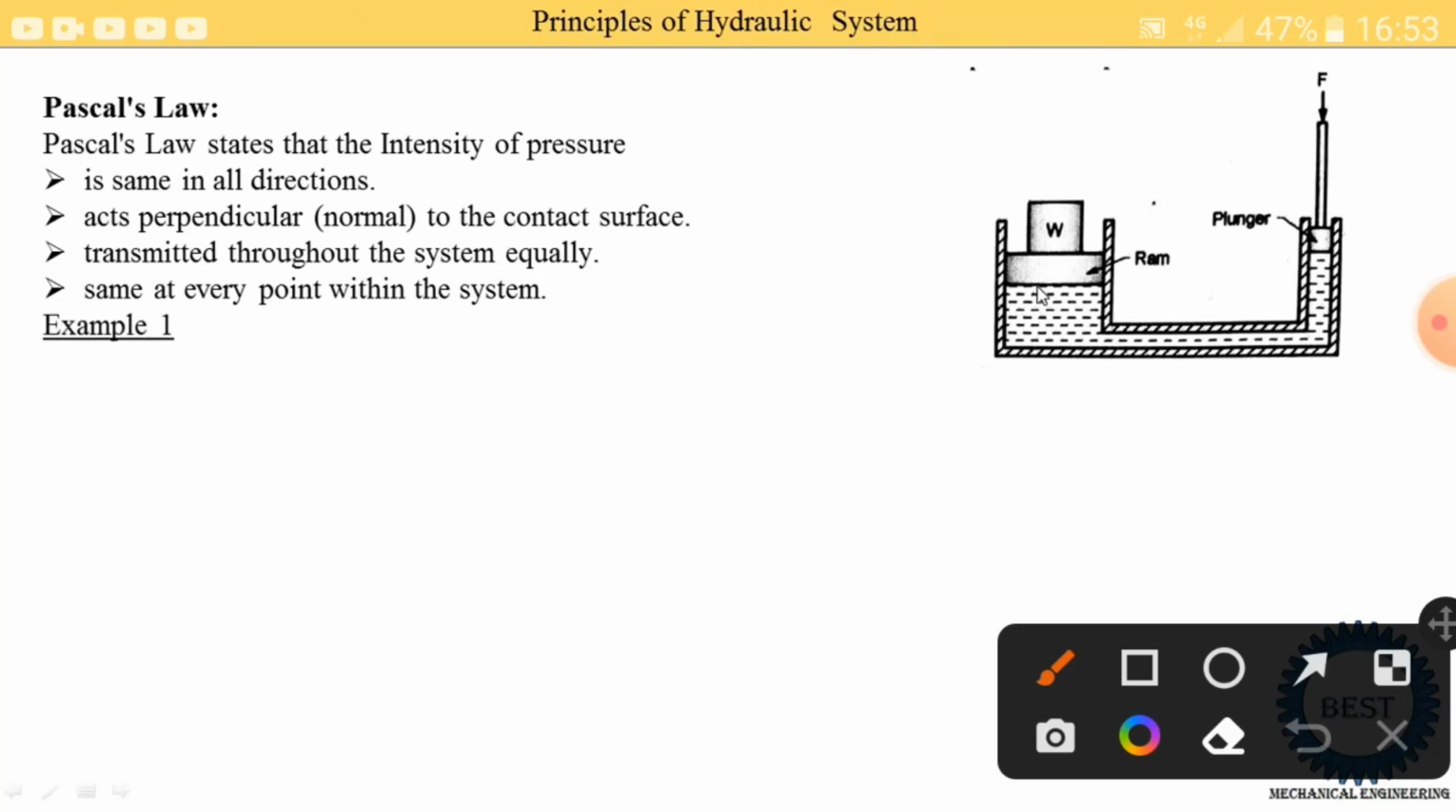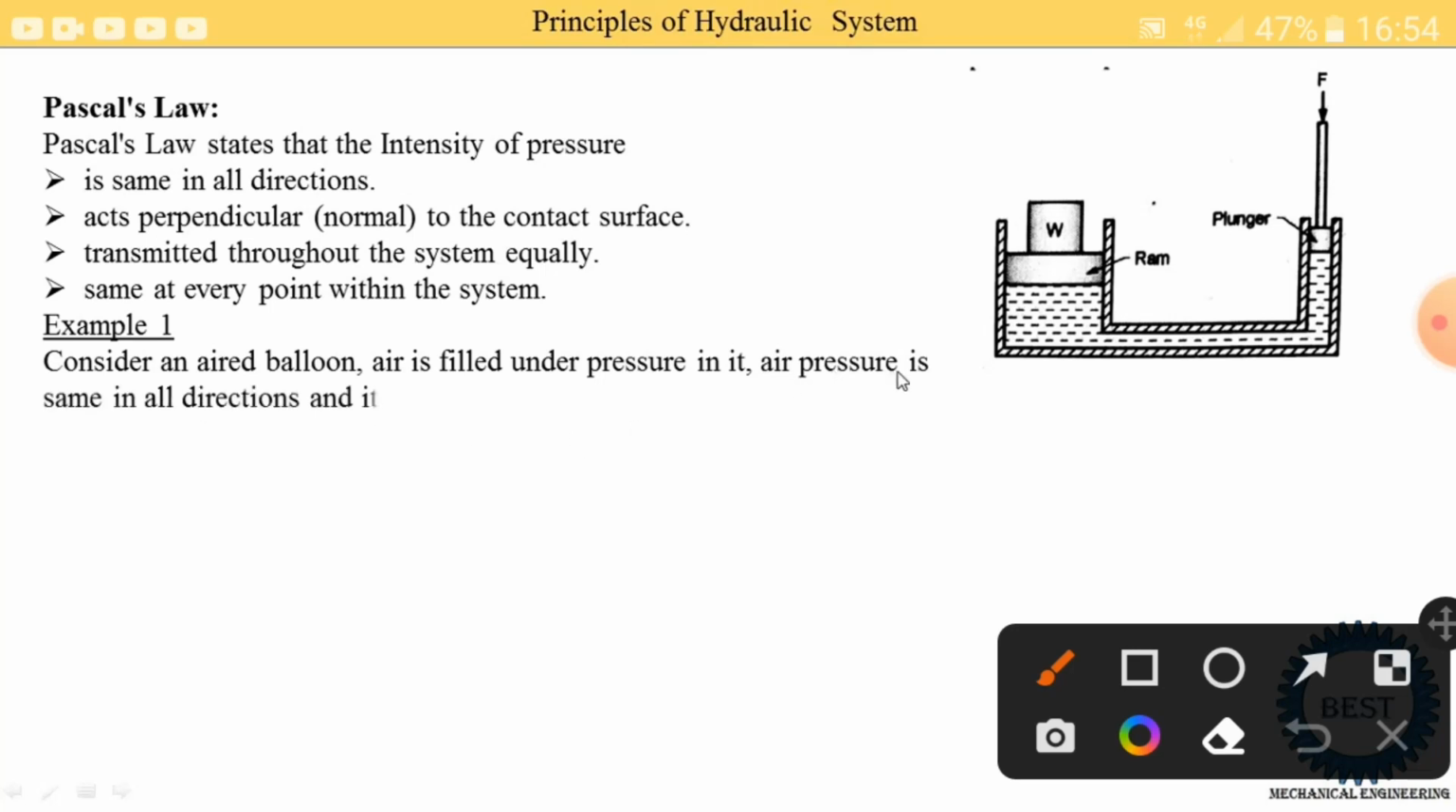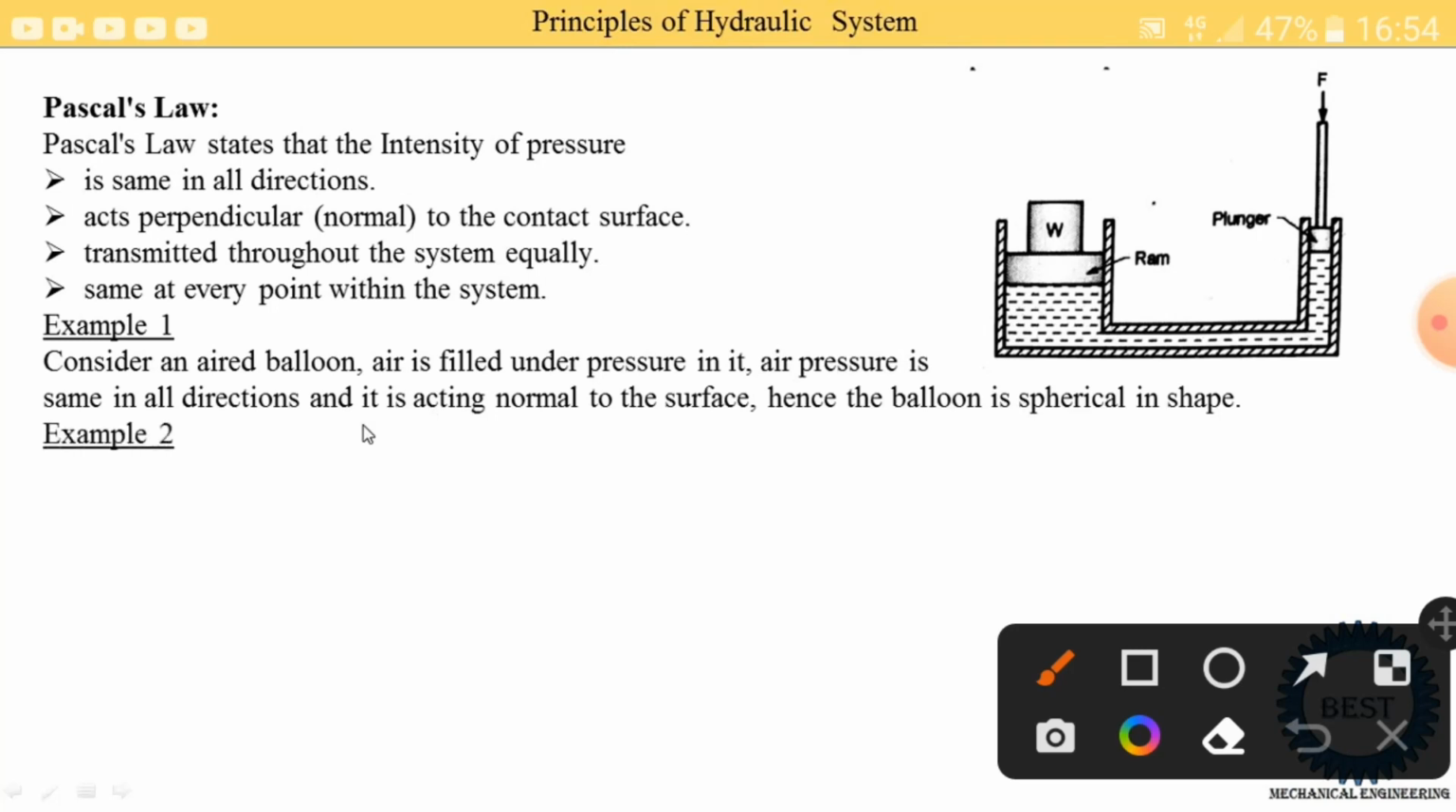Now we take the examples. The first example: consider an air balloon. Air is filled under pressure in it. So we take one balloon, and in the balloon we fill the air. The air pressure is the same in all the directions and it acts normal to the surface of the balloon. Hence the balloon is spherical in shape. So due to this Pascal law, the shape of the balloon is spherical when we fill the compressed or pressurized air. Second example, consider a hydraulic lever as shown in this figure, that we already discussed here.